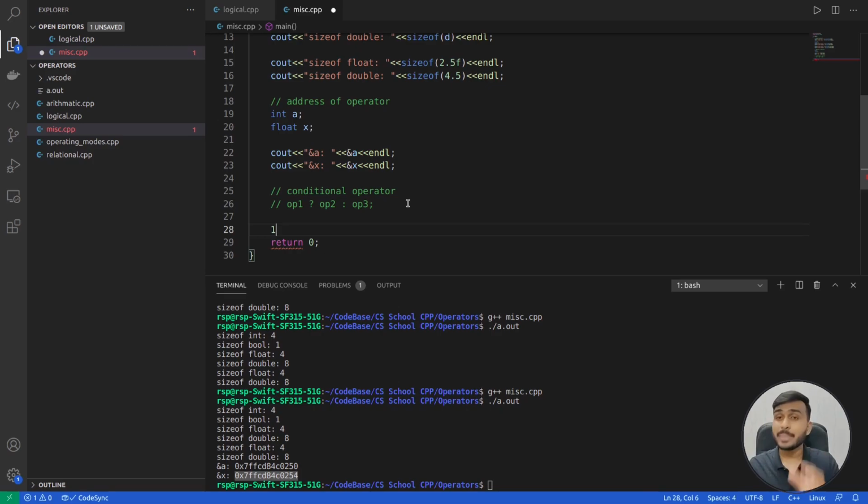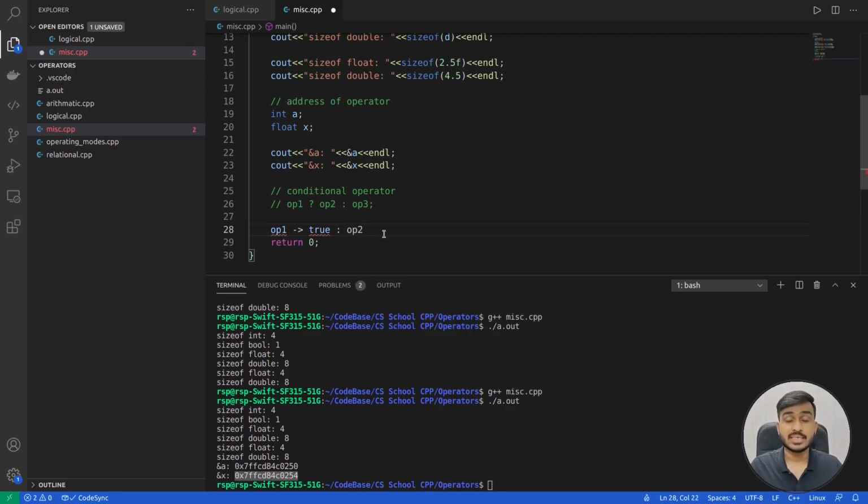The basic idea behind this conditional operator is that your operand 1 will be treated as a conditional expression. This conditional expression, operand 1, is going to be evaluated first. If operand 1 evaluates to true, then the result of this conditional operator is going to be operand 2.